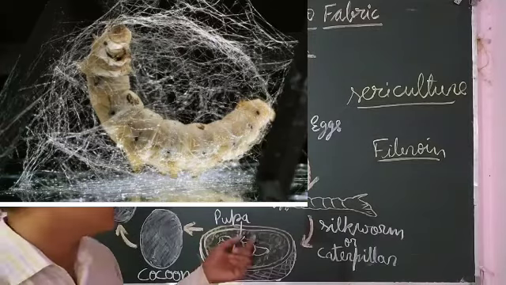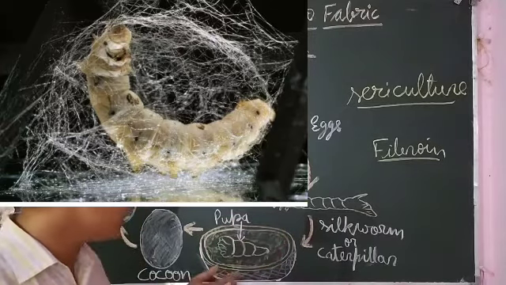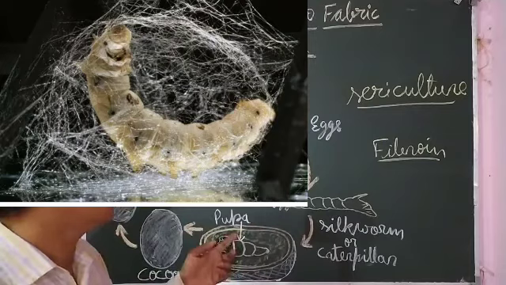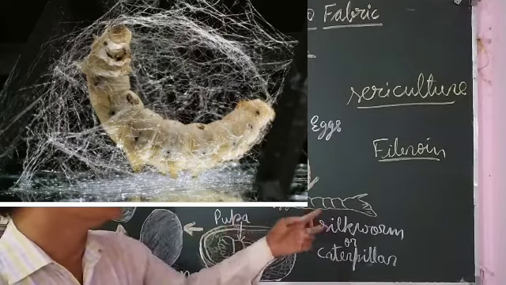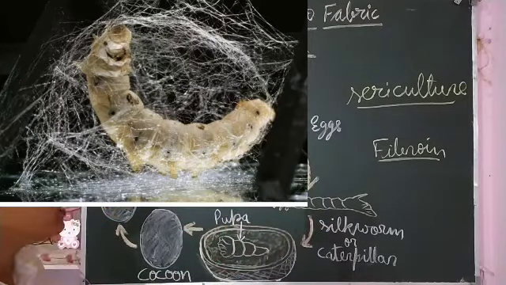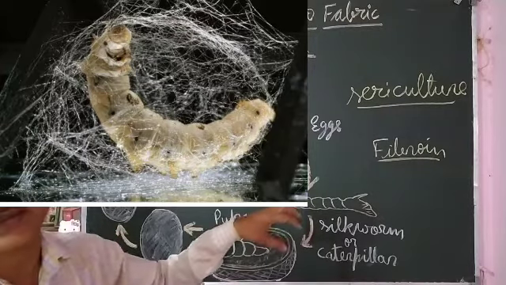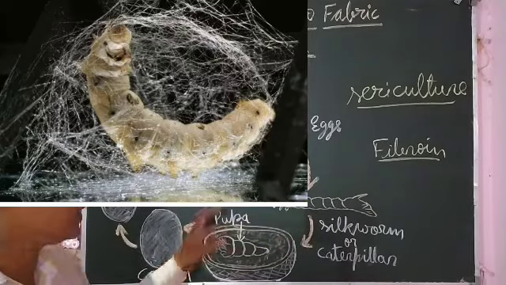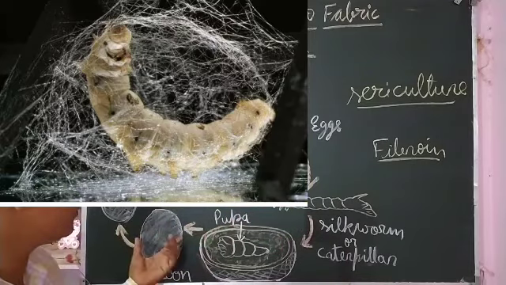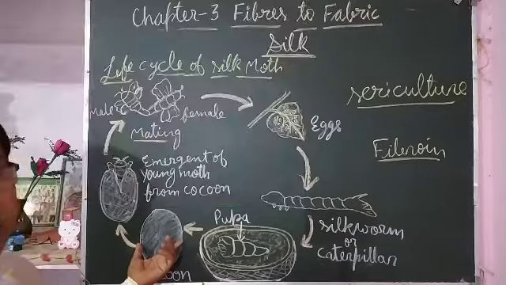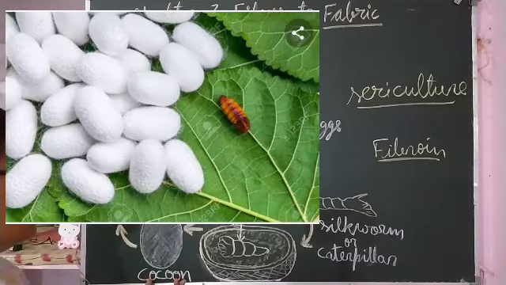That's why the fiber that is produced is wrapped around it. Around it the fiber is wrapped, and because of the wrapping of the silk fiber, it covers itself inside the fiber, and it forms an oval ball-like structure, that is called cocoon.